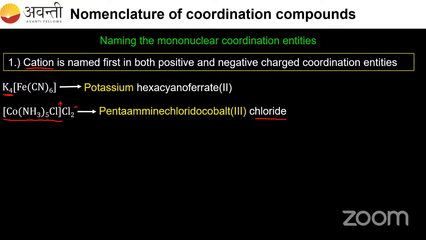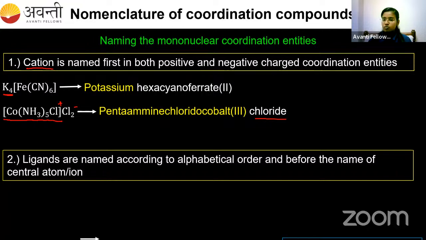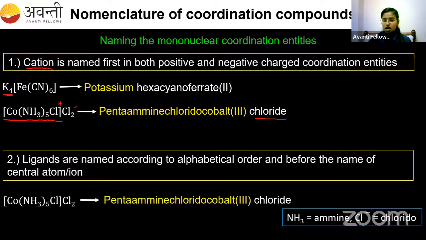Next, coming to rule number 2: ligands are named according to alphabetical order and before the name of the central atom or ion. So when do we follow this rule? If we have more than one type of ligand in the complex. You see here, we have NH3 and Cl, so two different types of ligands are present inside this. NH3 is called ammine and Cl is called chlorido.